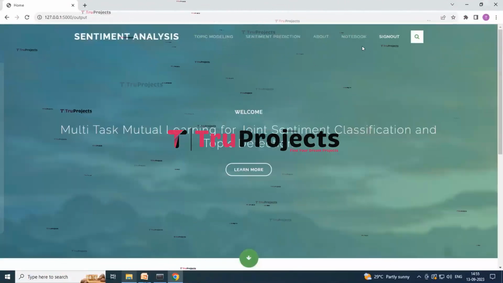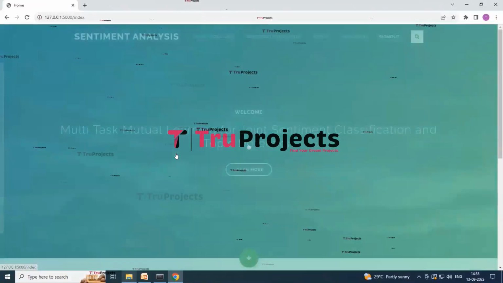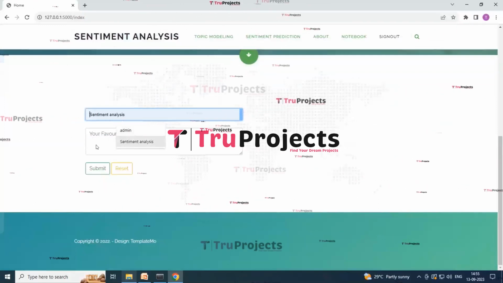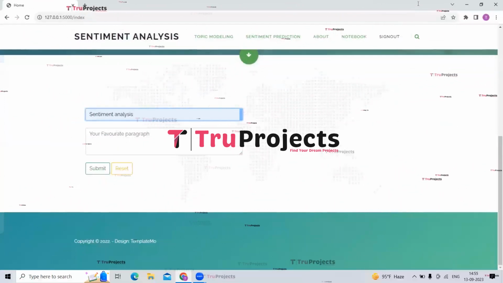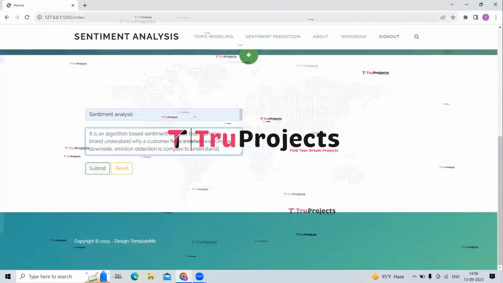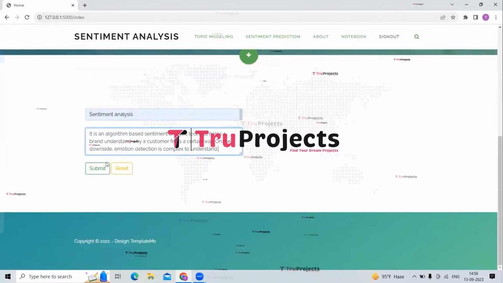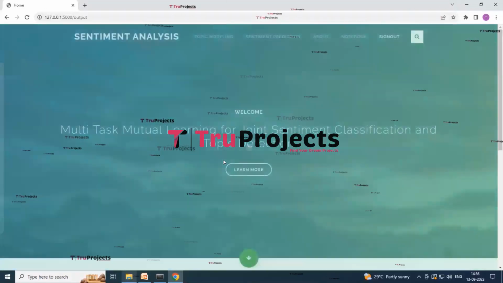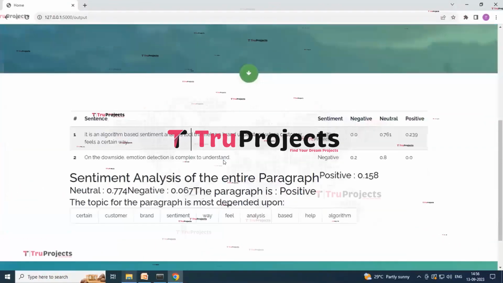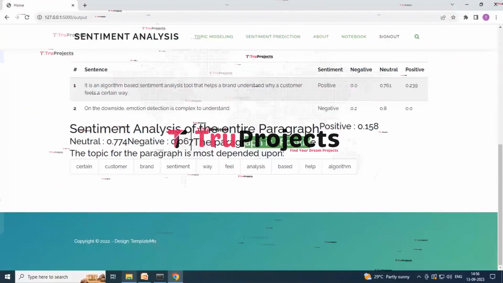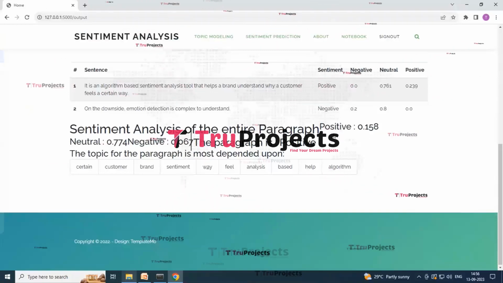So now let's try one more example over here. Click on topic modeling, and now just enter the sentiment analysis, and now let's enter another sentence about sentiment analysis. So here you can see that I have entered the text for sentiment analysis, and now click on the submit button. So here you can see that the paragraph is positive again. So depending on the paragraph you enter over there, it will detect whether the paragraph is positive or negative.